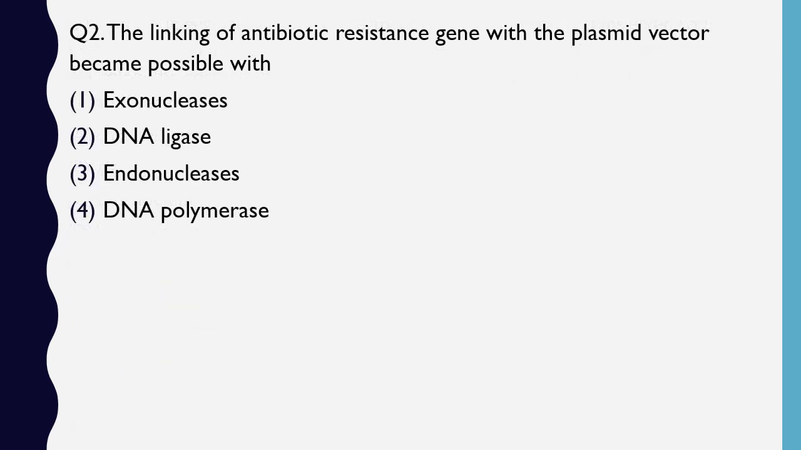Question number 2. The linking of antibiotic resistant genes with plasmid vector became possible with exonucleases, DNA ligases, endonucleases, DNA polymerases. Linking of antibiotic resistant gene. The correct answer is option 2. With the discovery of DNA ligase, the linking of genes became possible.